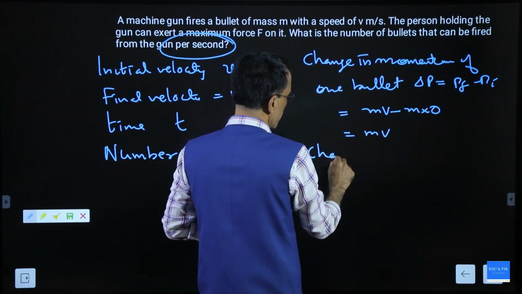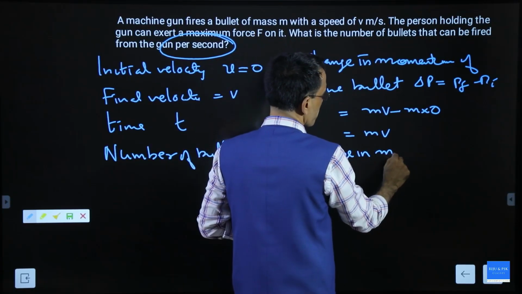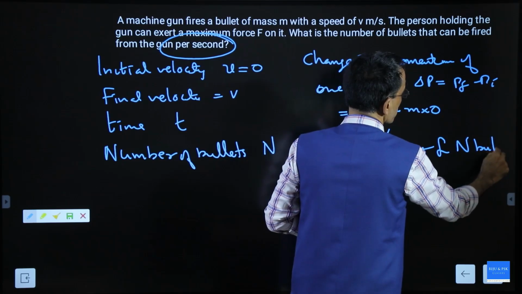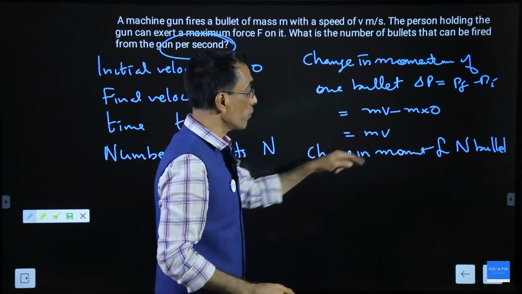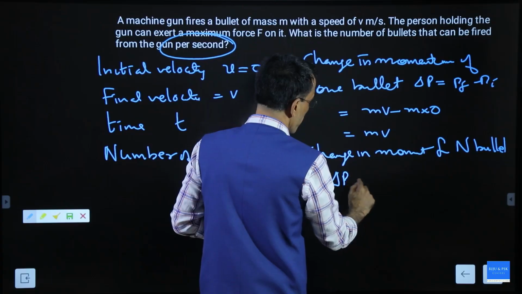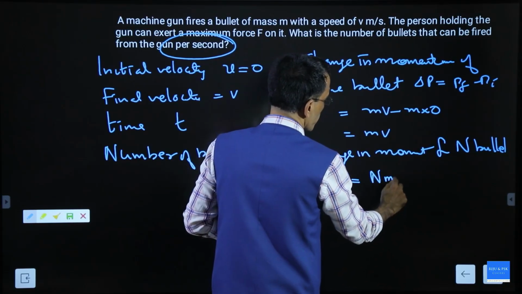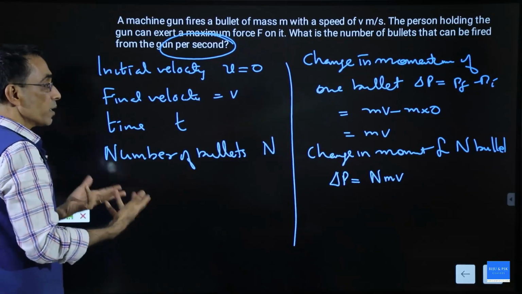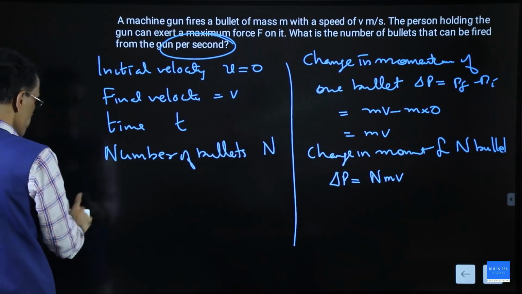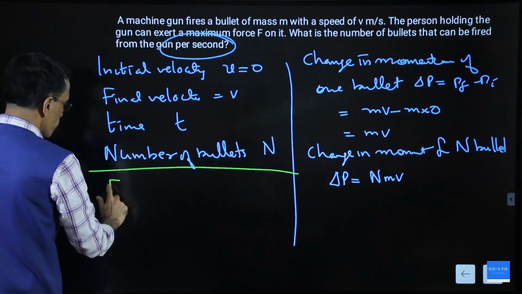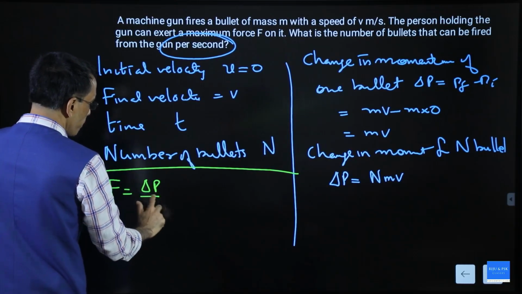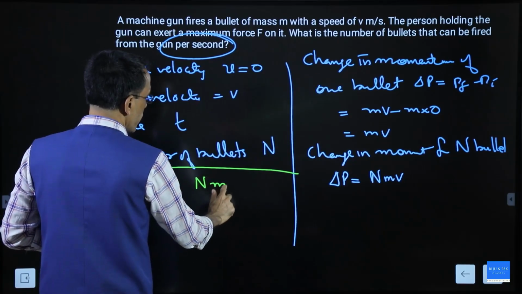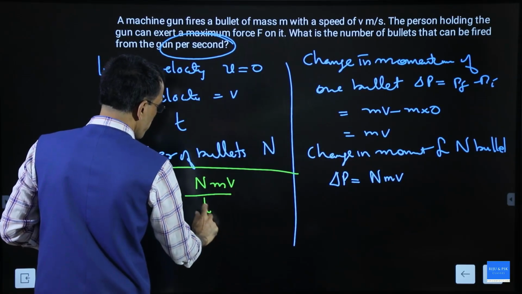Now, the change in momentum for n bullets. For one bullet mv, for n bullets the change in momentum will be n into m into v. So that is calculated. Now, what do you want? You want the force acting. How do we calculate force? Force is equal to delta p by delta t, and that is nothing but n into m into v divided by the time taken t.